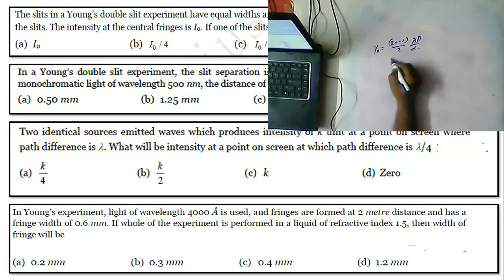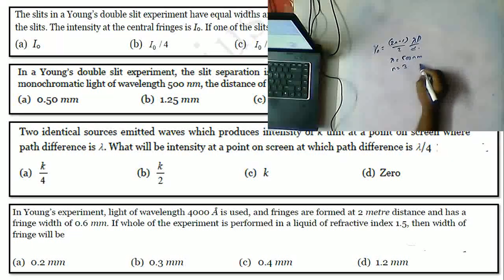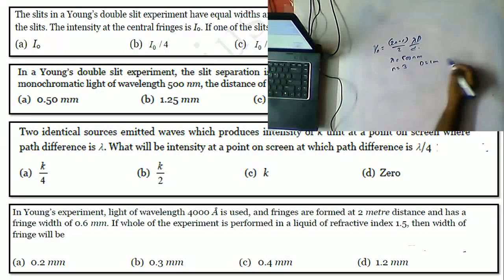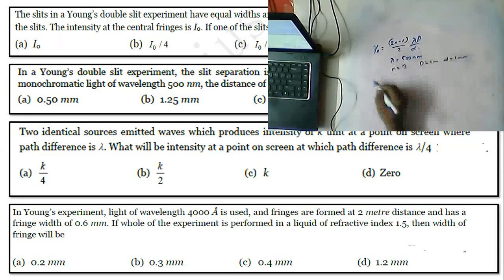Lambda is already known, 500 nanometer, and n is equal to 3, and capital D is equal to 1 meter, and small d is equal to 1 mm. Just apply the values in the formula and you will get the answer as B.